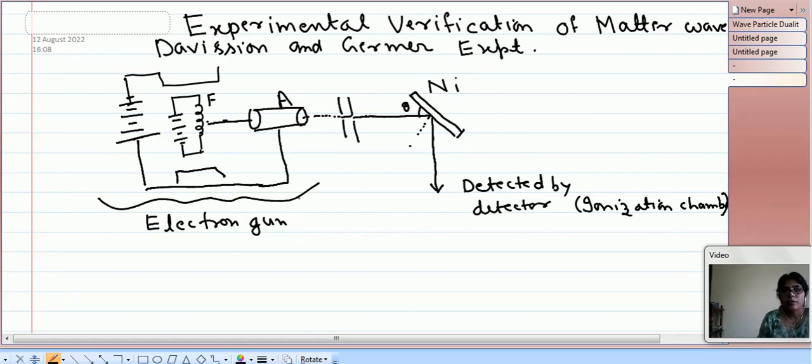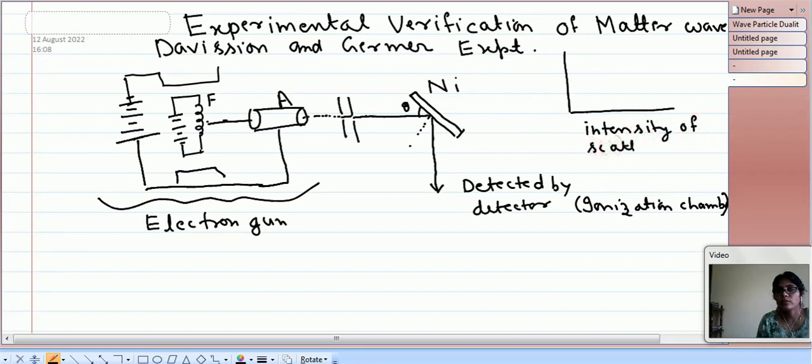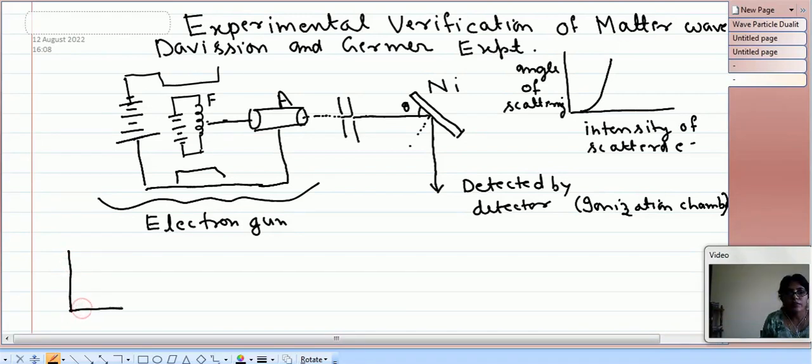On the basis of this experiment, a graph was plotted between the intensity of scattered or diffracted electrons and the angle of scattering, at different voltages.